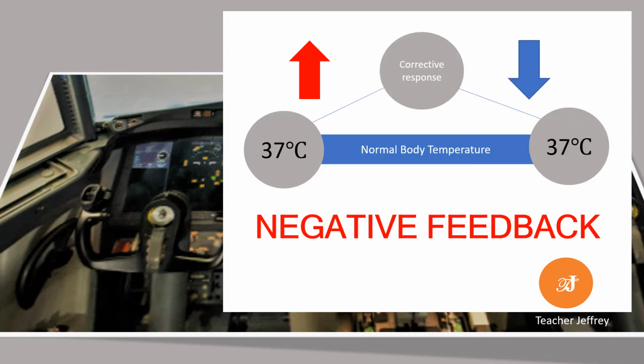On the slide, there is the 37 degrees Celsius. On the left and on the right, we need to maintain this temperature. This is the normal set point. When it increases, looking at the red arrow, it means that the temperature goes up. It means it's more than 37 degrees. It might be 38, 39, or 40. The body will respond to the increasing temperature by correcting it opposite to the increase. So it needs to decrease it back down to 37 degrees Celsius. The corrective response of the body is called a negative feedback.